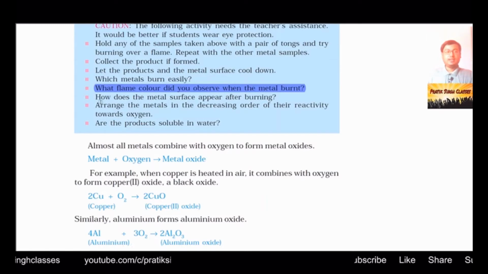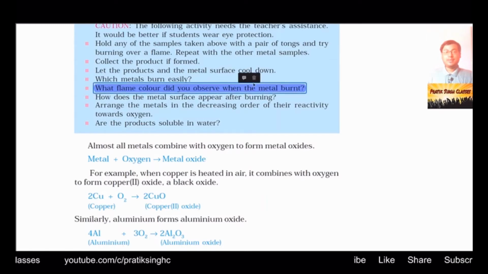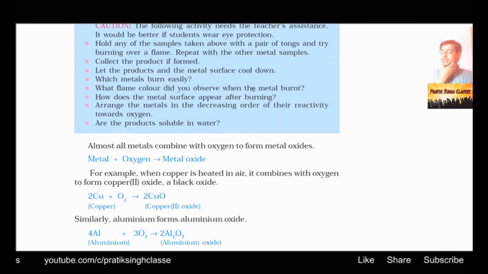How does the metal surface appear after burning? Once they start burning, how do they appear? After burning or after your activity, does the surface of the metal remain the same or does it change its color?